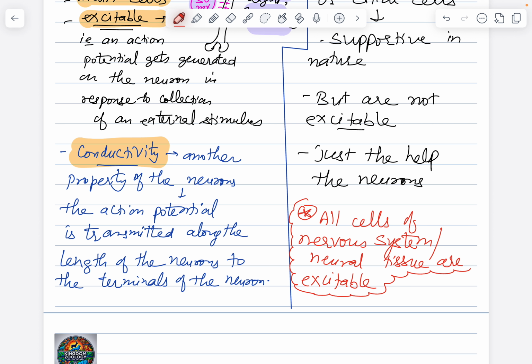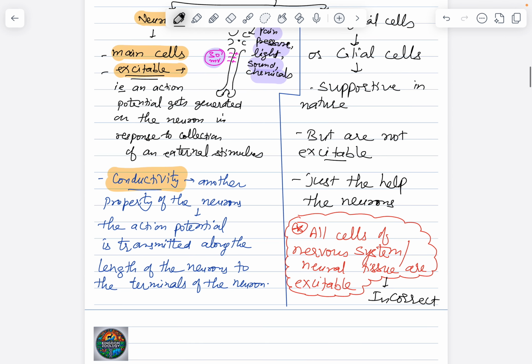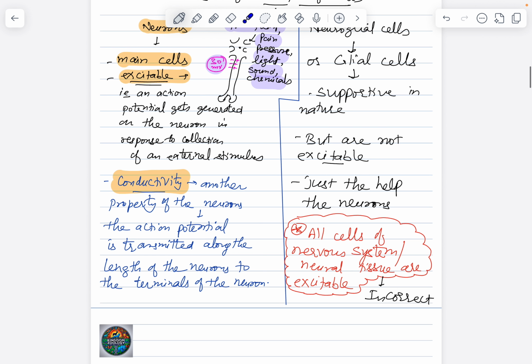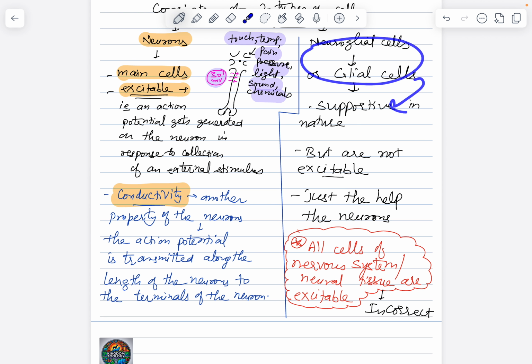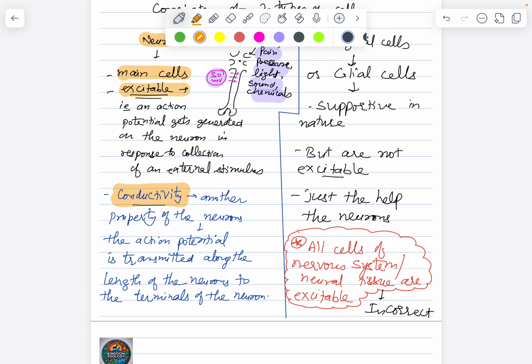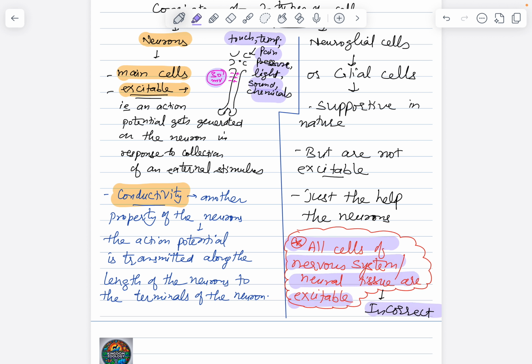This is a statement which is definitely incorrect. Why? Because you can clearly see that neuroglial cells are only supportive in nature, they are not excitable. Excitability is a property of only neurons.